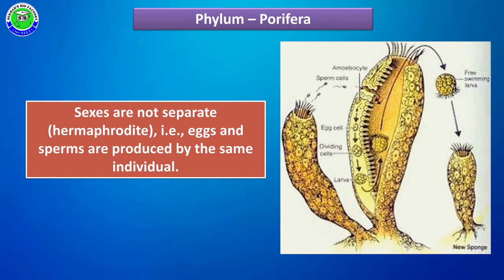So all sponges are hermaphroditic in nature, producing both male and female gametes in a single individual, but fertilization does not take place by the self method. The sperm cells produced by one sponge reach neighboring sponges to perform fertilization, so even though they form both types of gametes, cross fertilization is possible in the majority of cases.